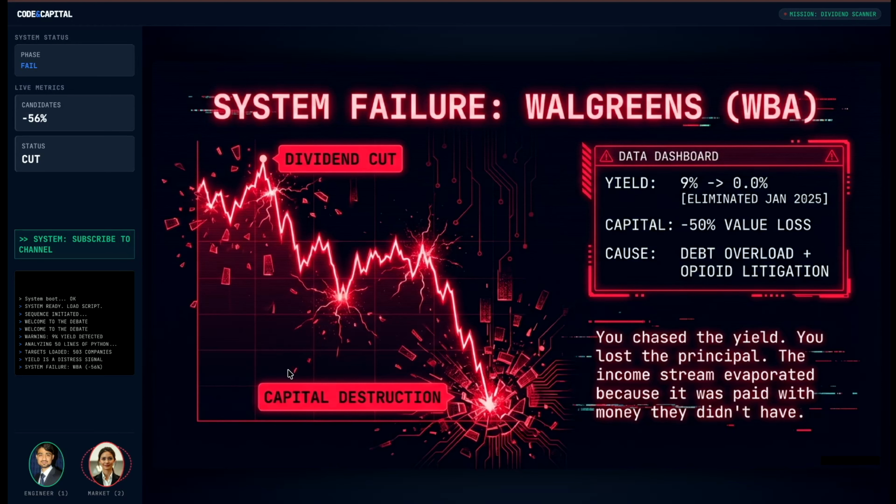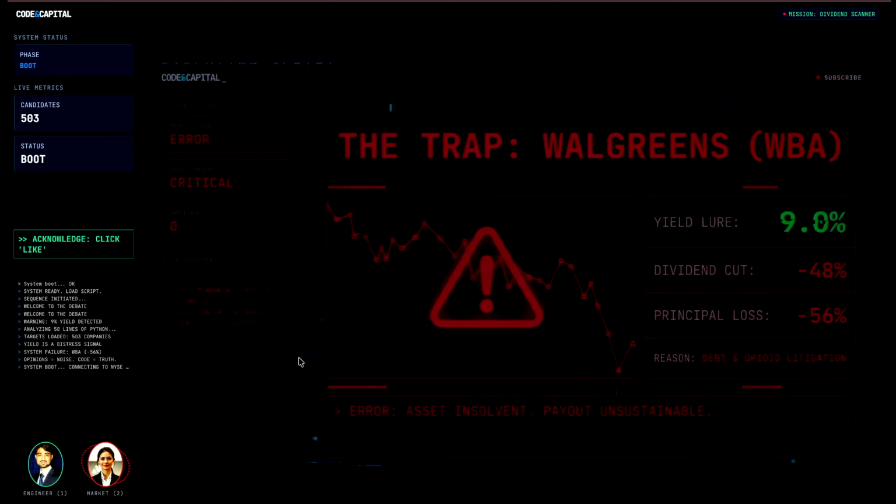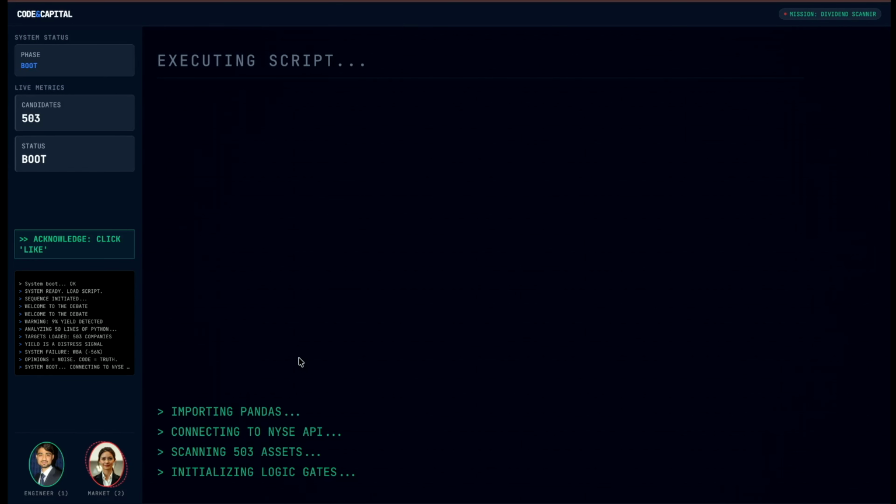I'm showing you this calculation to teach you how to analyze markets like a professional, so you can make your own decisions. In the next 6 minutes, I will show you the exact Python logic gates that separate dividend traps from survivors and the 3 stocks that passed.